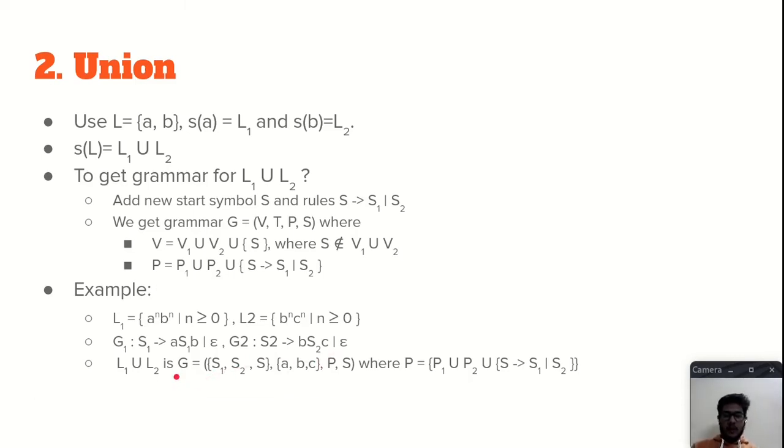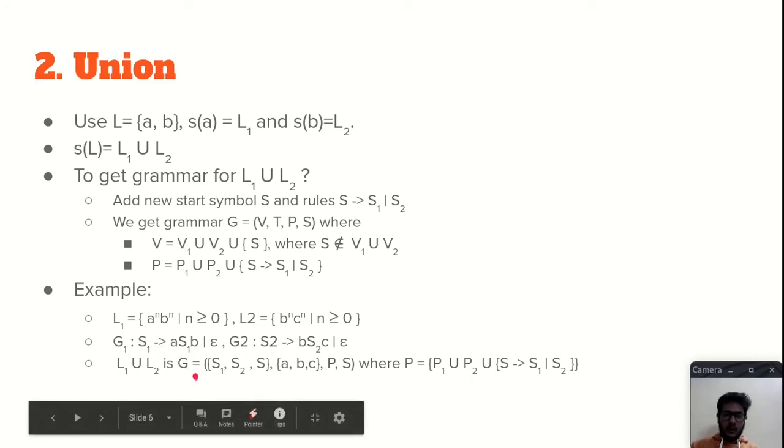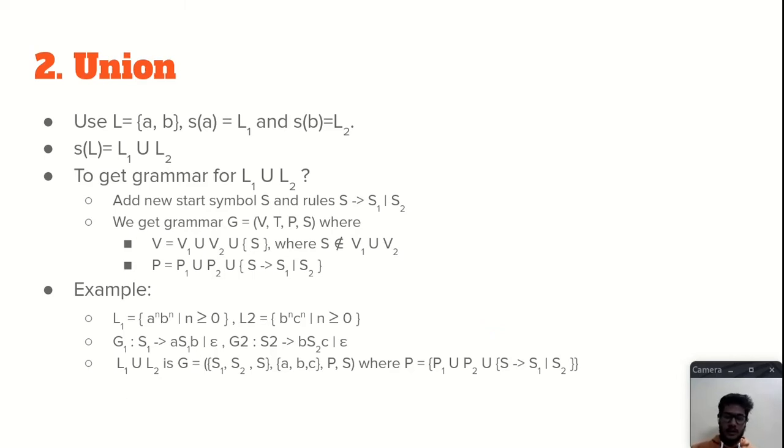Now the grammar for L1 union L2 can be, as we saw, V1 union V2, the variables of the grammars G1 and G2, so S1, S2 and the start symbol S, as we saw here, and the terminals of the languages L1 and L2, so a, b and c, the productions P and the start symbol S. So what are the productions? Productions P1 union P2, the productions of language L1, productions of language L2, and S gives S1 or S2. So we can easily generate a grammar for the union of two languages. So we can say that yes, the union is closed under context-free languages, right?